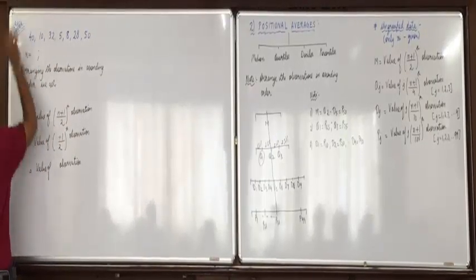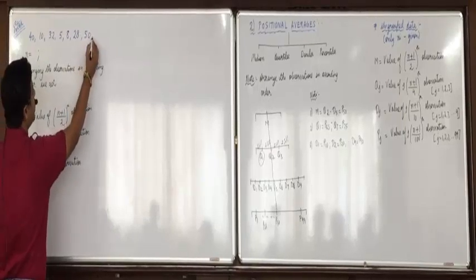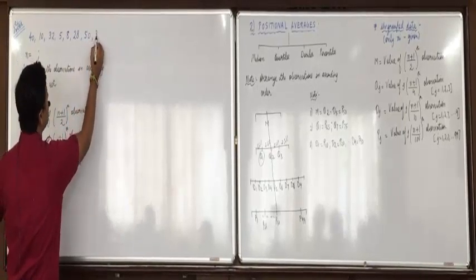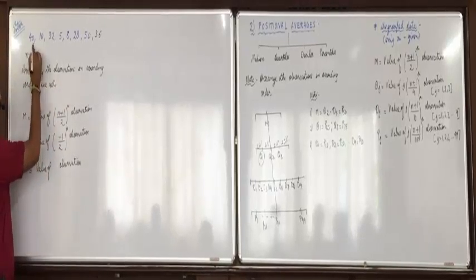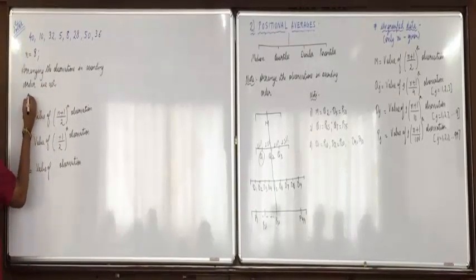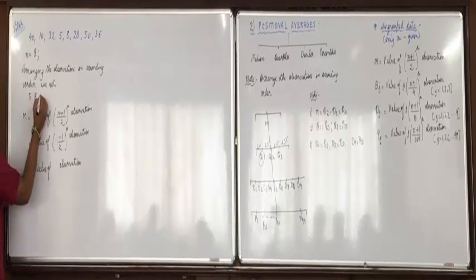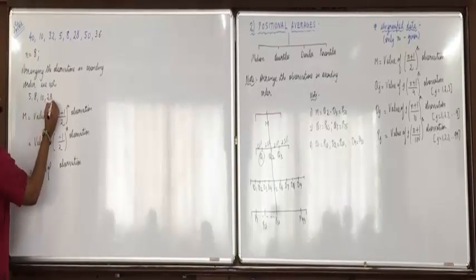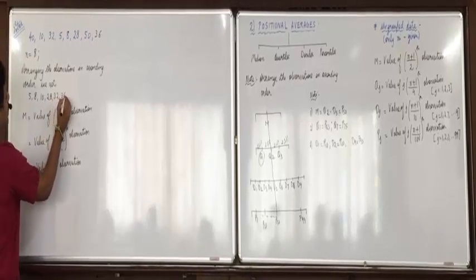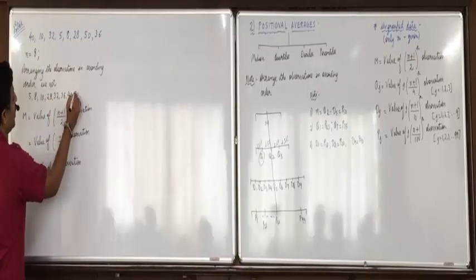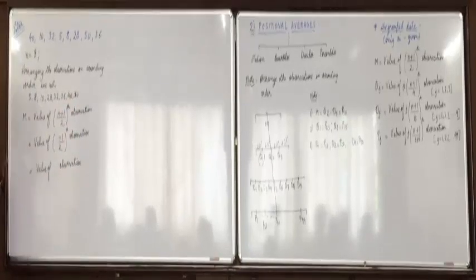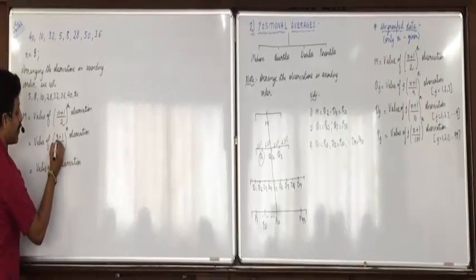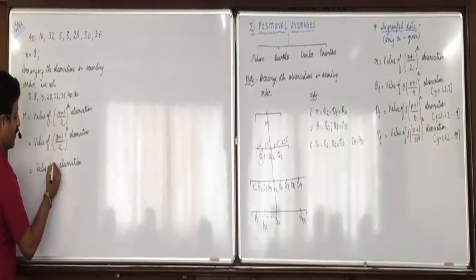Now suppose I include one more observation here. Let us say 36. You have 8 observations: 5, 8, 10, 28, 32, 36, 40 and 50. Now, being 8 observations, this is an important concept, so understand it. 8 plus 1, 9, divided by 2 will become the 4.5th observation.